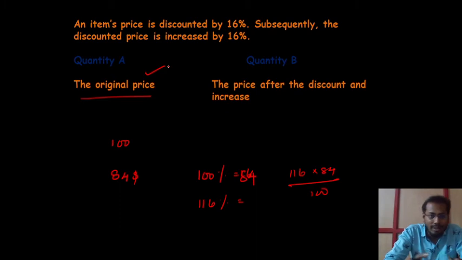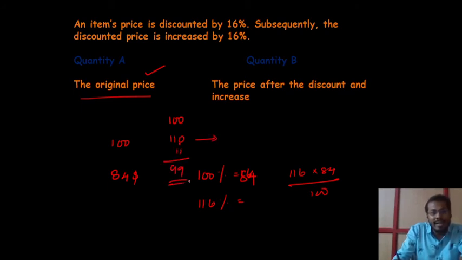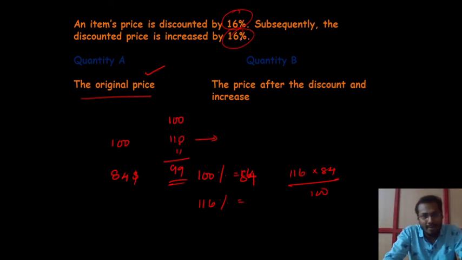So don't confuse yourself. Just take 10 percent: if it is 100 and 10 percent is increased, it means 110. If 10 percent is discounted from 110, 11 rupees will be discounted and you will get only 99. So don't think that if the same amount is increased and decreased it will be the same. It will be different.